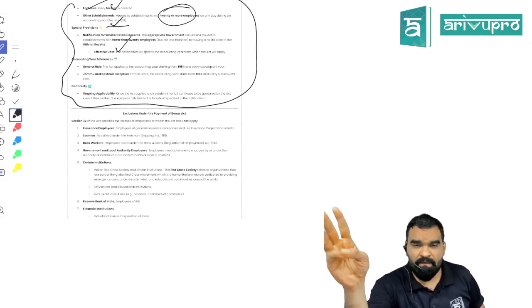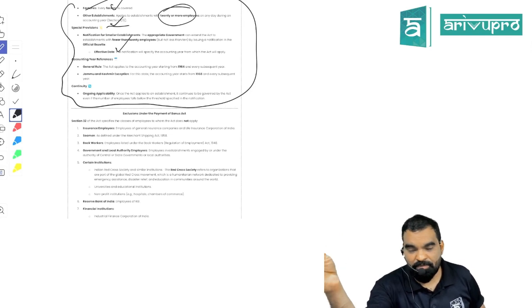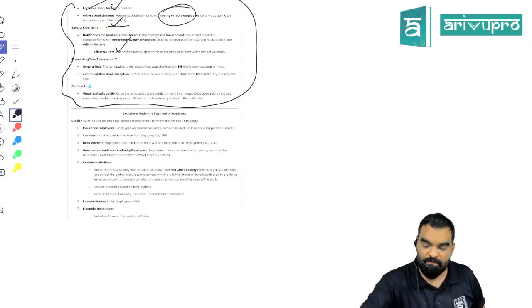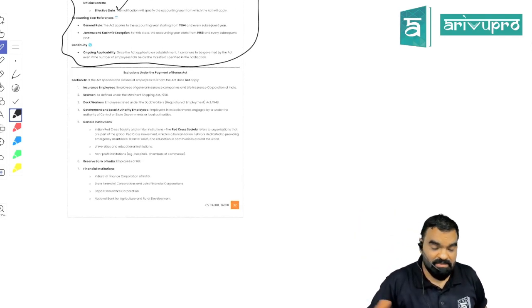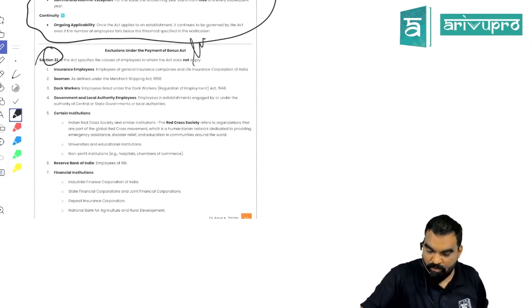You can be notified by the appropriate government that you have to comply with the requirement of the Bonus Act, that you have to make the minimum payment of bonus even if you have fewer than 20 employees but not less than 10. And the fourth one is once applicable, forever. It doesn't matter whether you now have the minimum number of employees or not. Right, section 32 is a very important section.